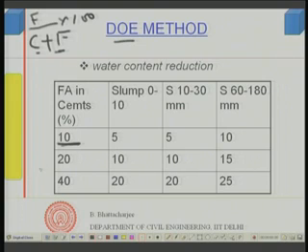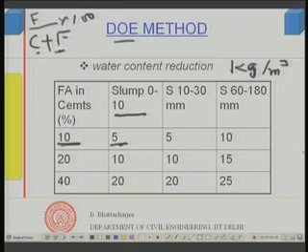If this is 10%, and if your slump is 0 to 10, then you can reduce the water content in the concrete by 5 kg per meter cube. That means, originally if you have something like 200 kg per meter cube, now you can make it 195 kg per meter cube.